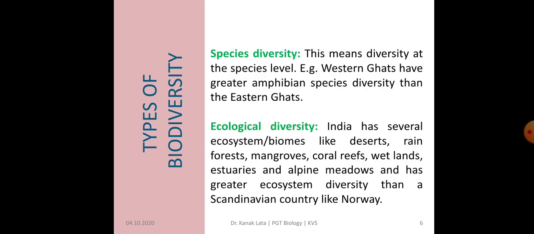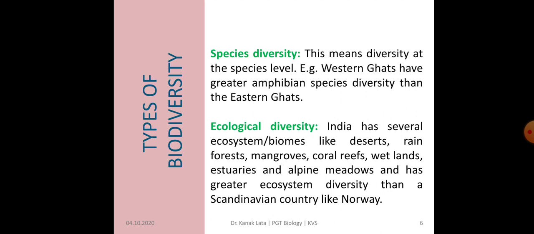Another diversity is species diversity. It is related to the variety in the number and richness of species within a region and is measured at the level of a species. It means that it is the diversity at the species level. For example, the Western Ghats have greater amphibian species diversity than the Eastern Ghats.